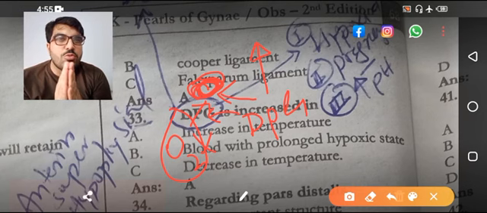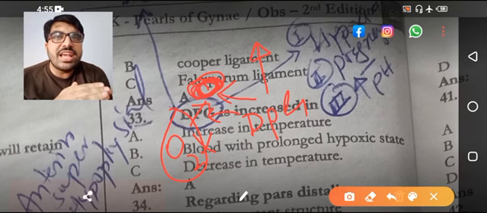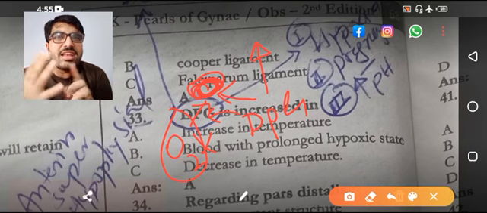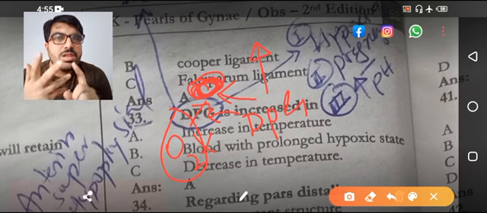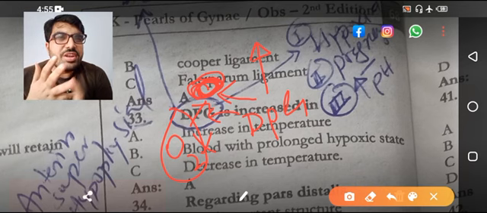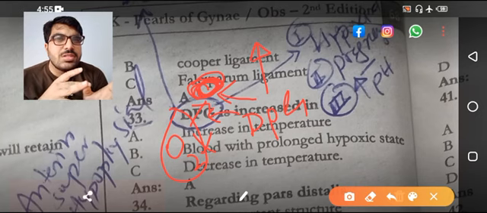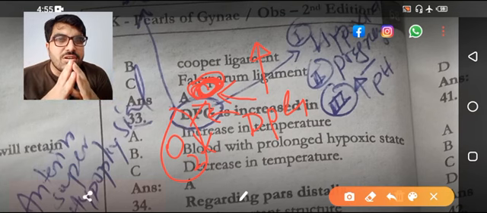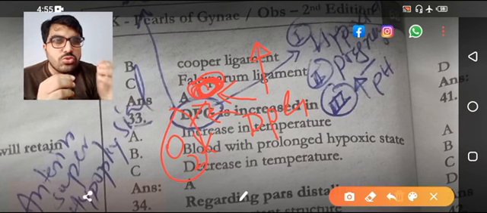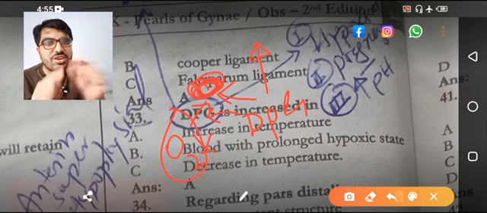The hemoglobin dissociation curve moves toward the right in case of what? In case of decreased affinity of hemoglobin for oxygen. And what are the causes for that? That is increase in DPG. Second is increase in temperature. The third is increase in, the curve moves toward the right, in pH. So you have to memorize that table, but the basic idea is to memorize these two things. There is competition between the two.